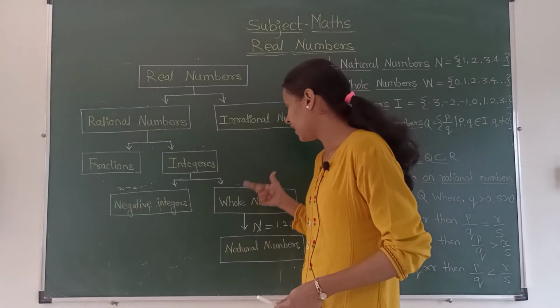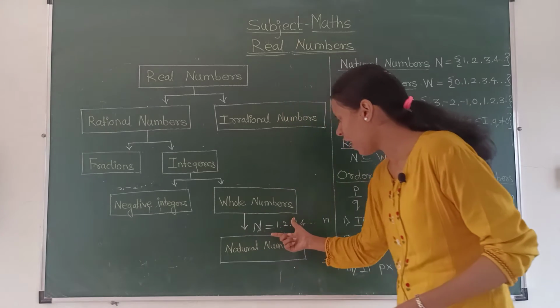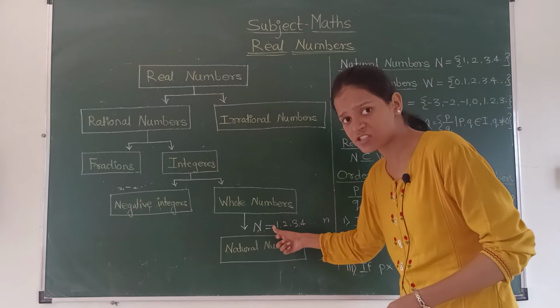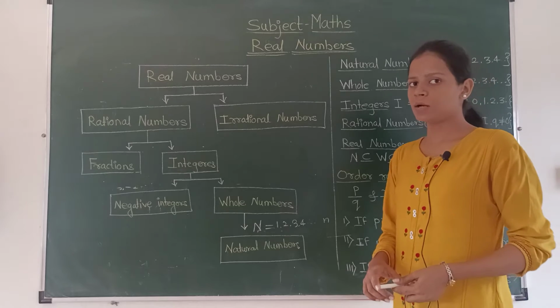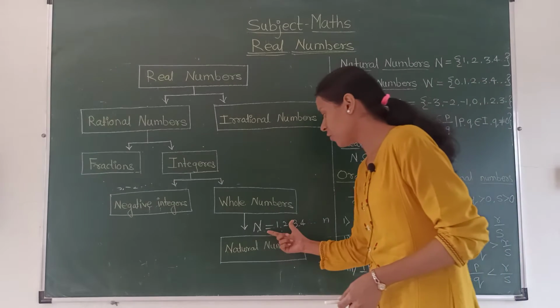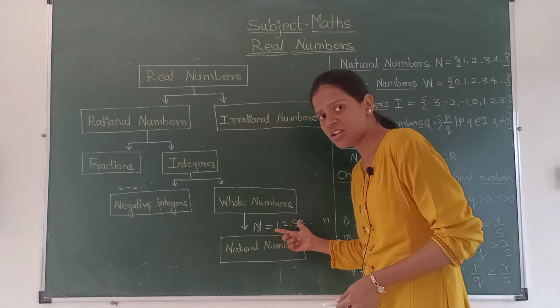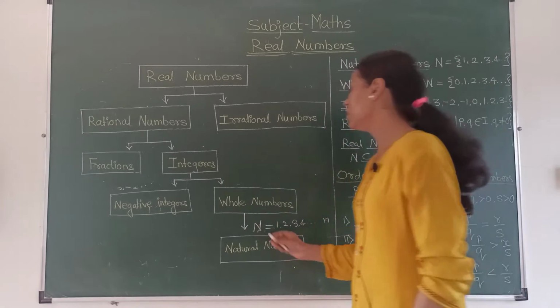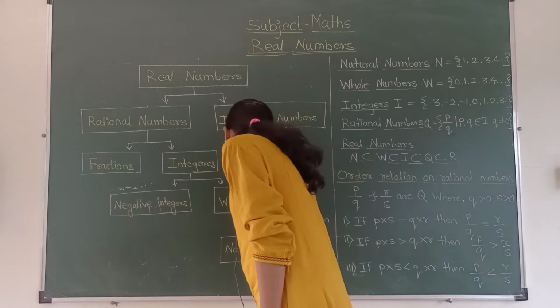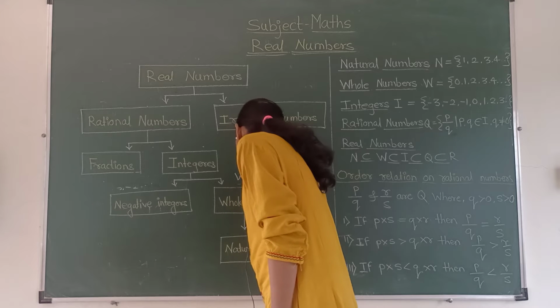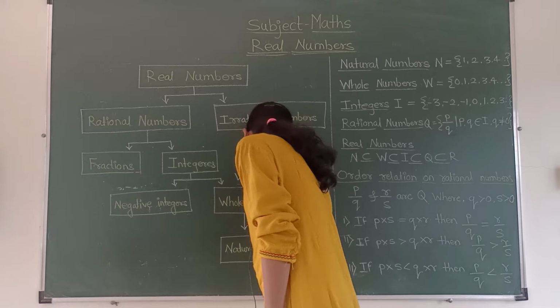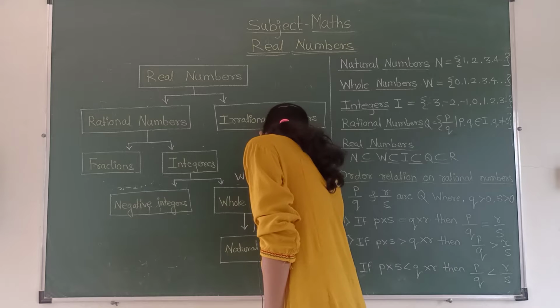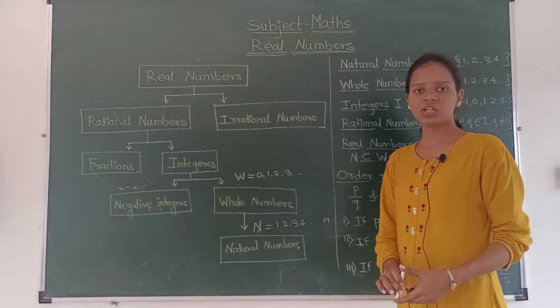Okay. After that, whole numbers. If you add 0 to this natural number series, you will get the whole numbers. We denote whole numbers by capital letter W, and it includes 0, 1, 2, 3 and so on.